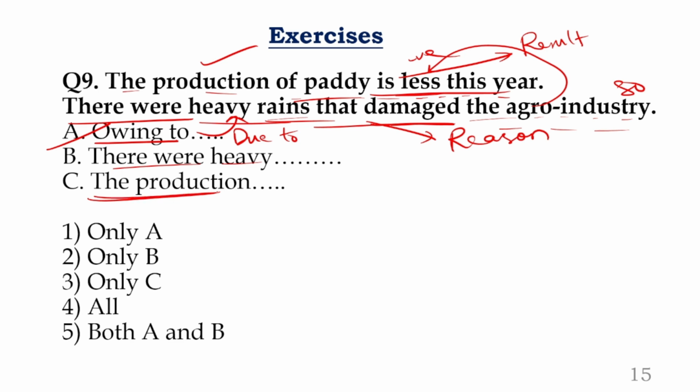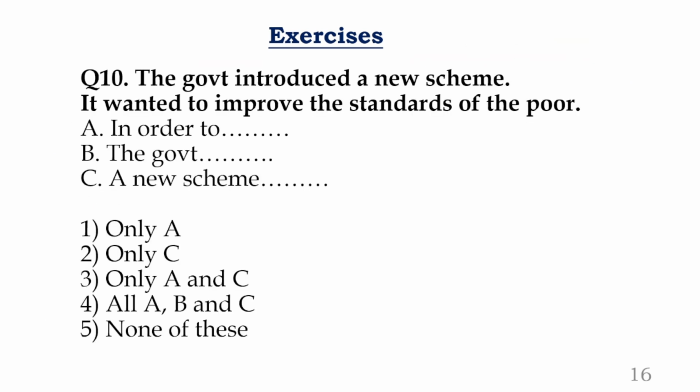Coming to the next one. What is the next one? The production. I already told you. If the first sentence starting is there, absolutely take it. No doubt. You can use it. The production of paddy is less this year as there were heavy rains. Now, what is your answer? Tell me. Your answer is all four. That's how you answer that. Okay. 10th one. Okay, this.